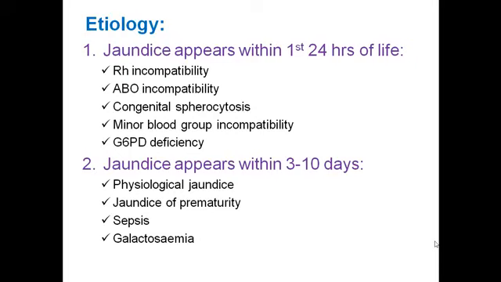And the ABO incompatibility, the pathogenesis is, in ABO incompatibility, the maternal blood group must be O blood group, and the baby's blood group must be A or B blood group. So we know in O blood group there are two natural antibodies present in the blood, anti-A and anti-B. On the other hand, in A blood group, antibody present is anti-B, and in the B blood group, antibody present is anti-A.